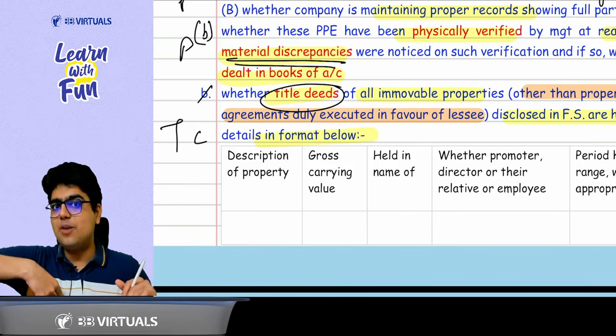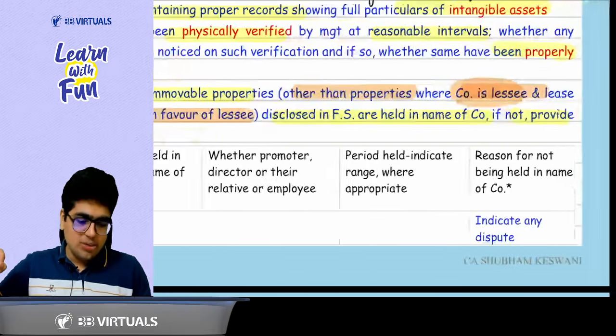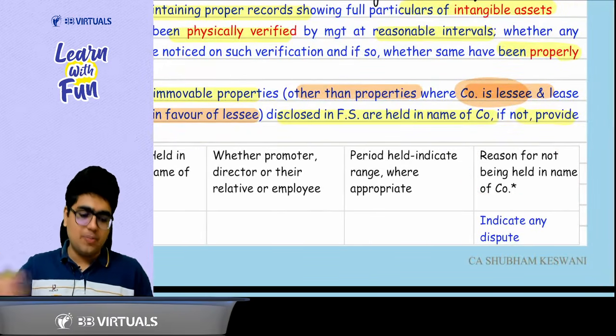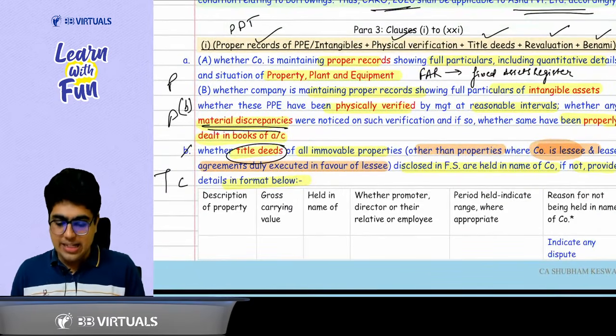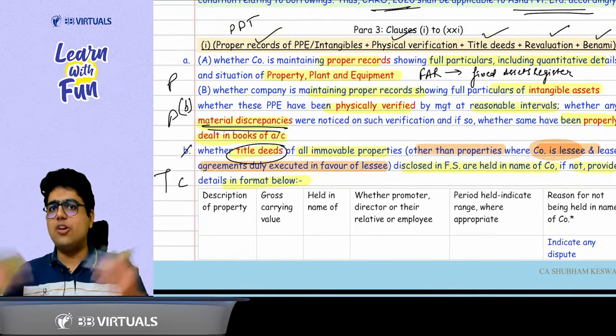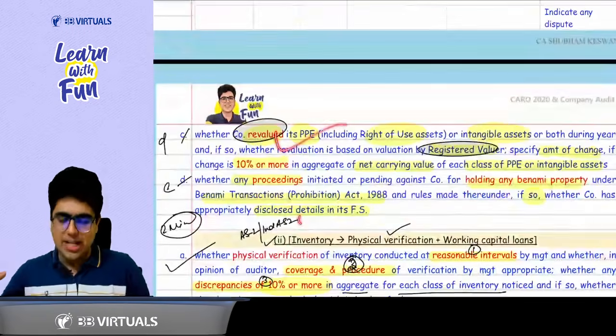If it is not in the name of company, either it is in the name of promoter or employees, some hanky-panky is going on. Plus you need to give the reason for not being in the name of company. It can be a dispute. Plus there is one thing which is exempted: leased property. Properties which are on lease cannot be in your name. And the last 2 points were the special points of revaluation and benami.